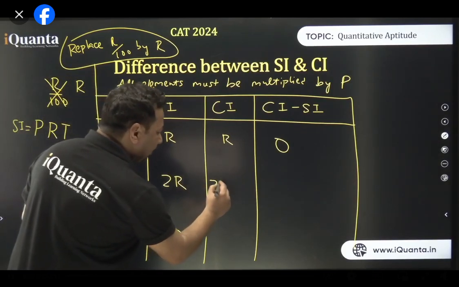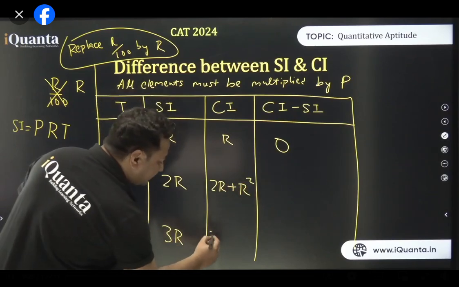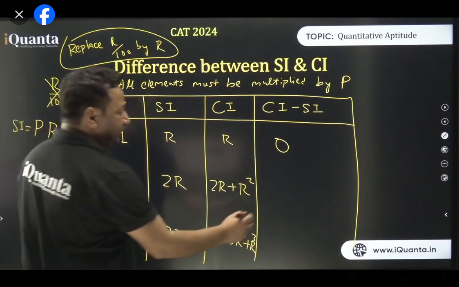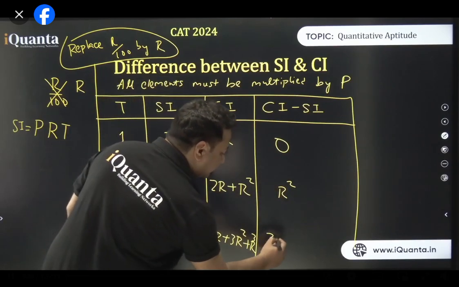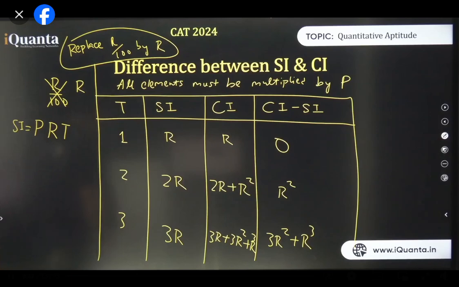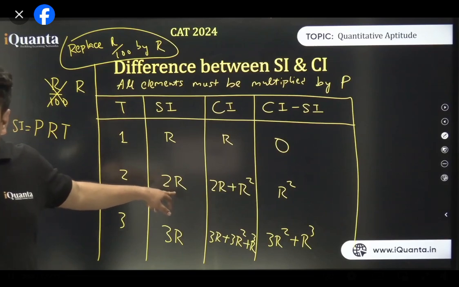This will be 2R plus R square. This guy will be 3R plus 3R square plus R cube. All right. Here I'll get only R square. Here I'll get 3R square plus R cube. This is going to be our go-to table for all sorts of problems. All right. Anurag for second, 2 has already been multiplied. 2R. I have multiplied 2. Okay.